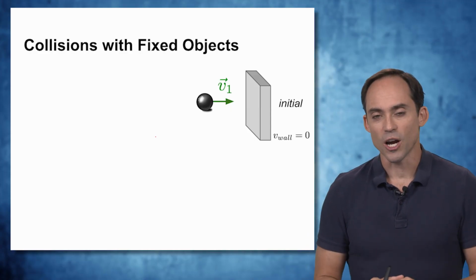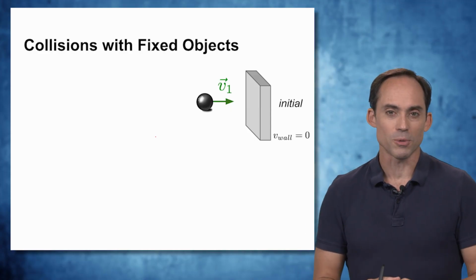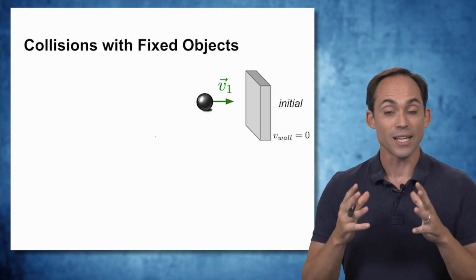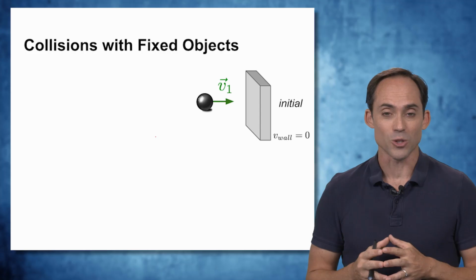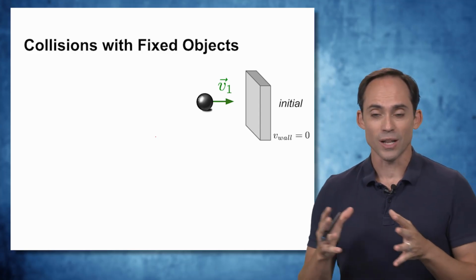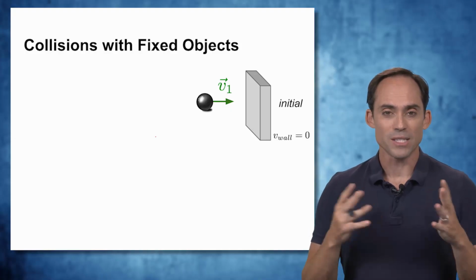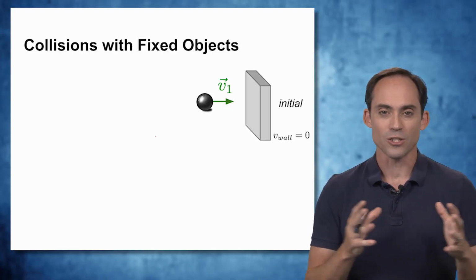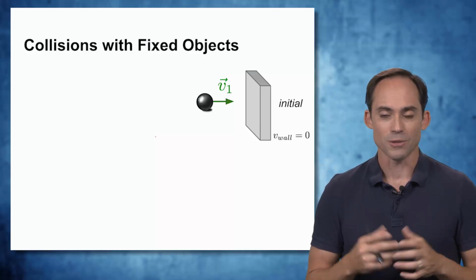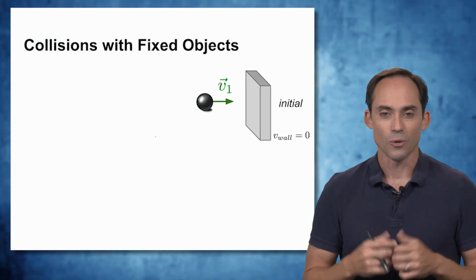The last kind of collision we'll talk about is not a collision between free particles, but a collision between an object and a fixed object, one that is in contact with the external environment in such a way that it won't move. Now, we could be flexible with this definition. We could allow that object to move around, but let's take the simple case where it's fixed, because allowing it to move is just a shift in our velocity system. For example, if it's a moving wall or something like that.